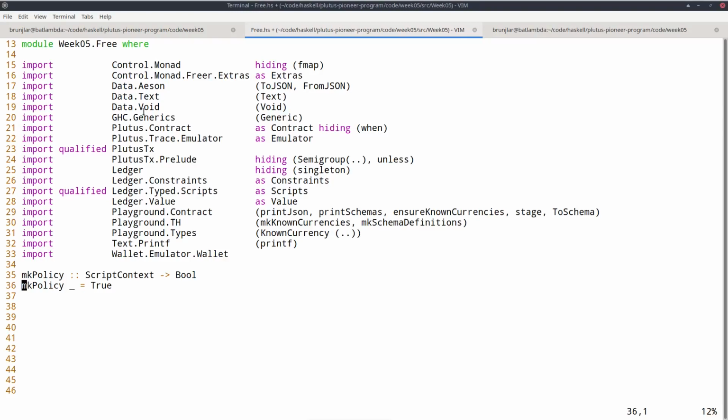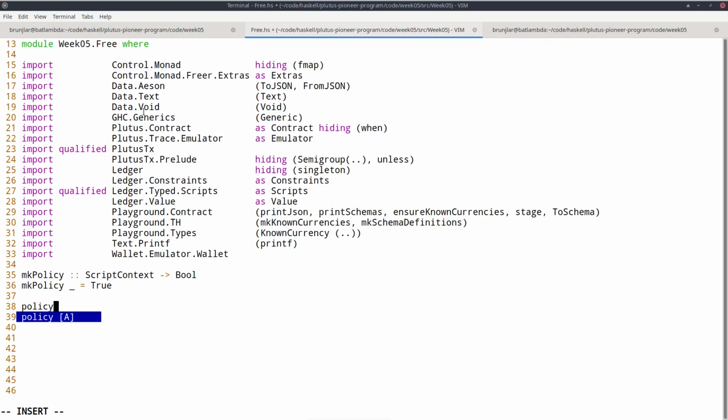When we wrote validators after having defined the Haskell function that contains the logic, we needed to compile it to Plutus Core to get an actual script instance. And something very similar we have to do now as well.